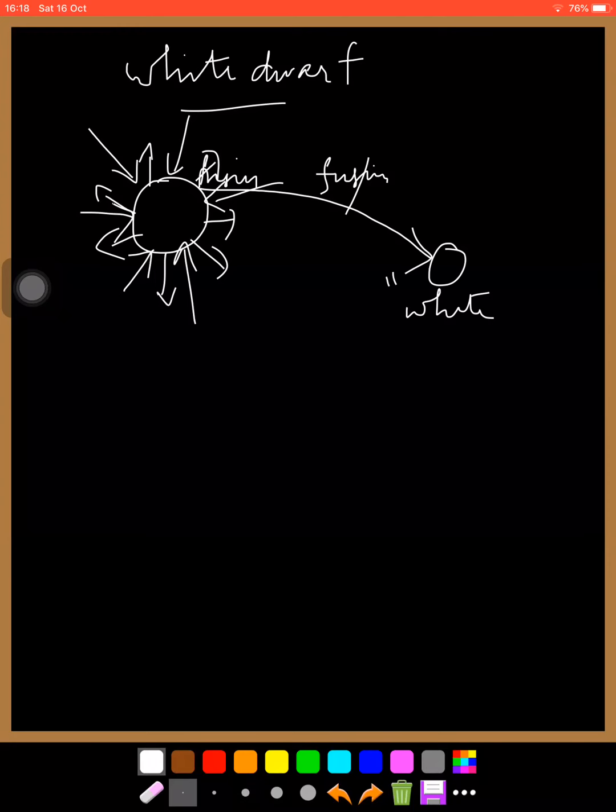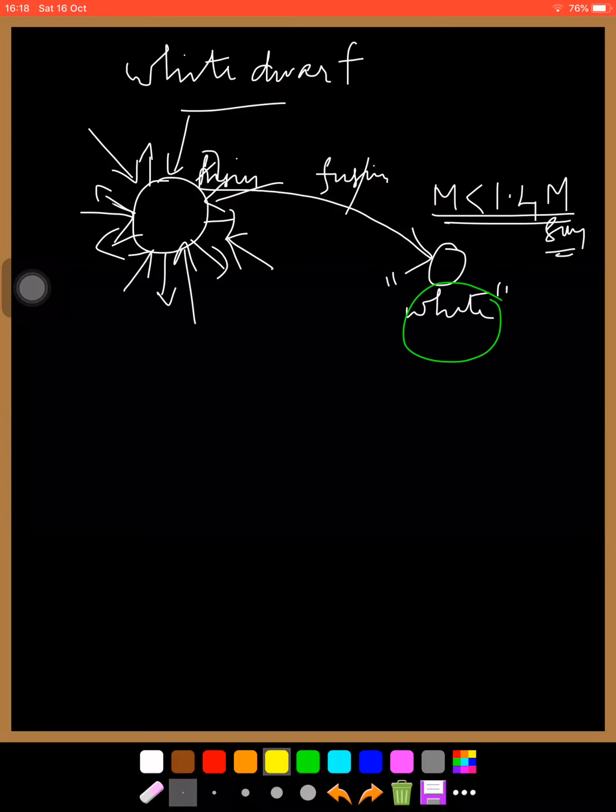and it will be a white dwarf if the mass of the star is less than 1.4 solar mass. If this mass condition is met, that is, if the mass of the star is less than 1.4 solar mass, this will be a white dwarf star. The next stage of the star will be a white dwarf.